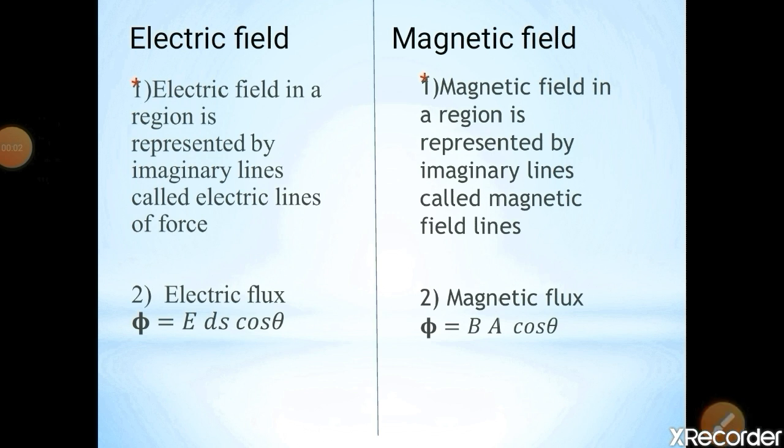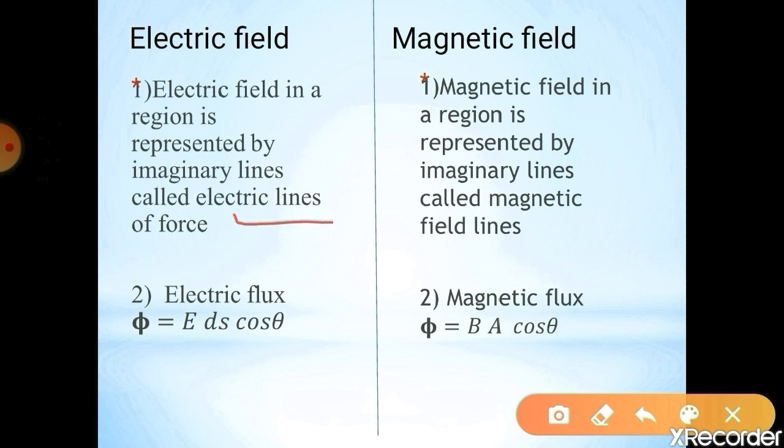The electric field in a region is represented by imaginary lines called electric lines of force. So we represent the electric field by imaginary lines, and those imaginary lines are called electric lines of force. In the case of the magnetic field, it is the same as the electric field. Just as we draw and represent the electric field with imaginary lines, we also represent the magnetic field with imaginary lines.